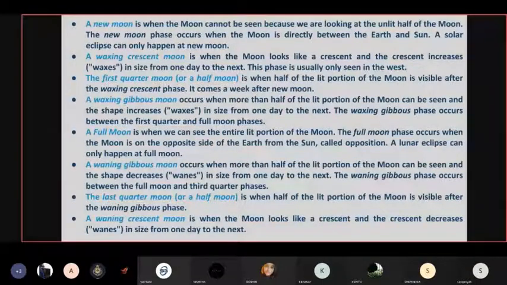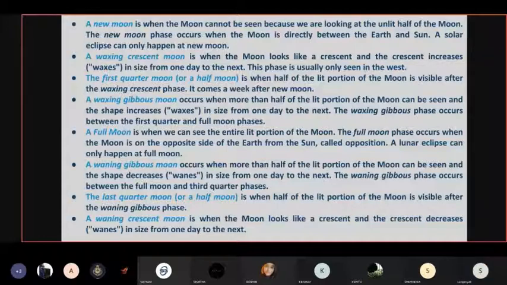The first quarter moon, or half, is when half of the lit portion of the moon is visible after the waxing crescent phase. It comes a week after new moon. So we get to see only the half lit moon from the Earth, and then comes the waxing gibbous, which occurs when more than half of the lit portion of the moon can be seen, and the shape increases in size from one day to the next. The waxing gibbous phase occurs between the first quarter and full moon phases.